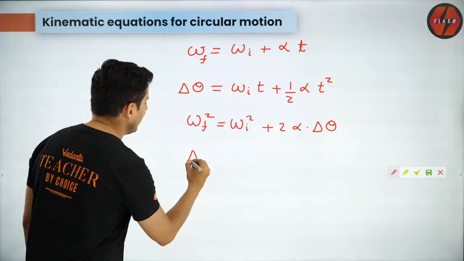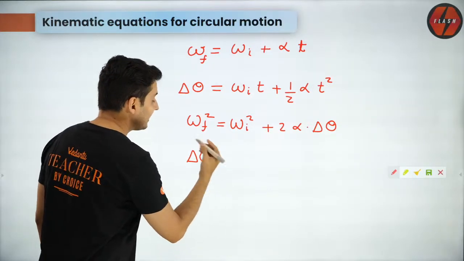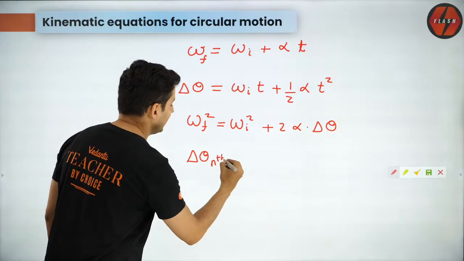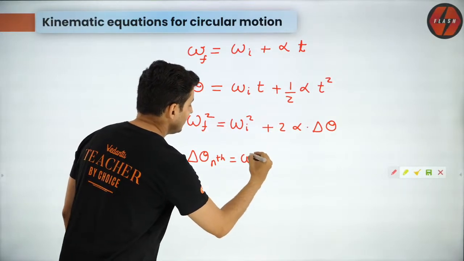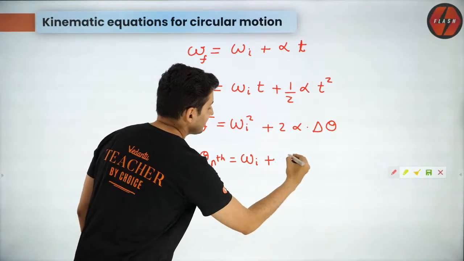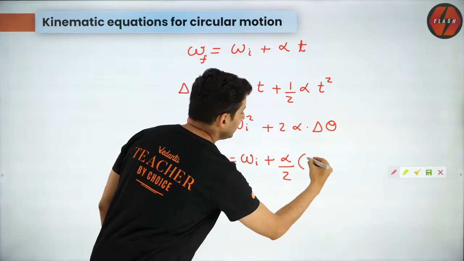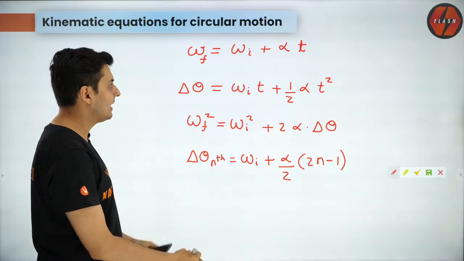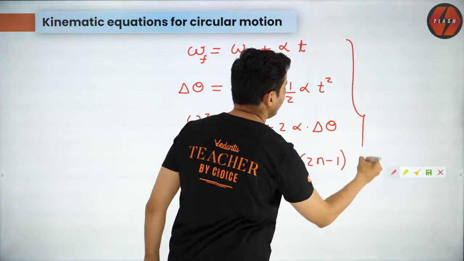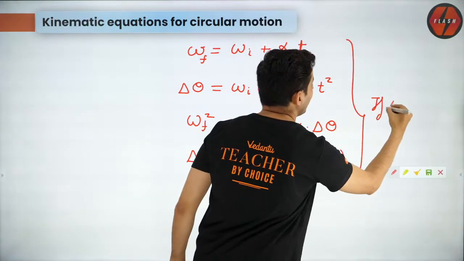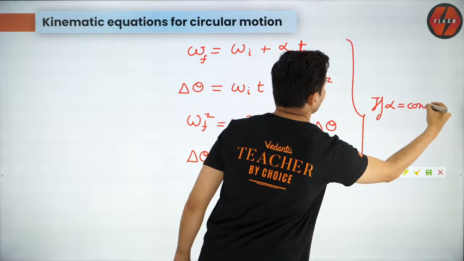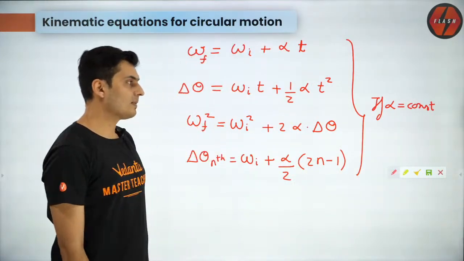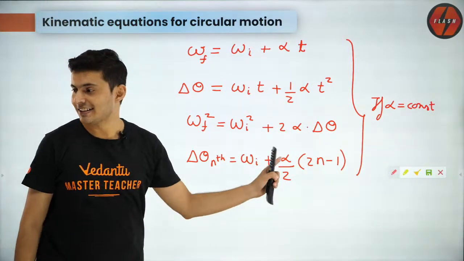And you can also have the additional equation, displacement in the nth second will be initial angular velocity plus alpha by 2 into 2n minus 1. So all the equations are valid, and these are all valid only if alpha is constant. If alpha is constant. Remember that. Isn't it simple?